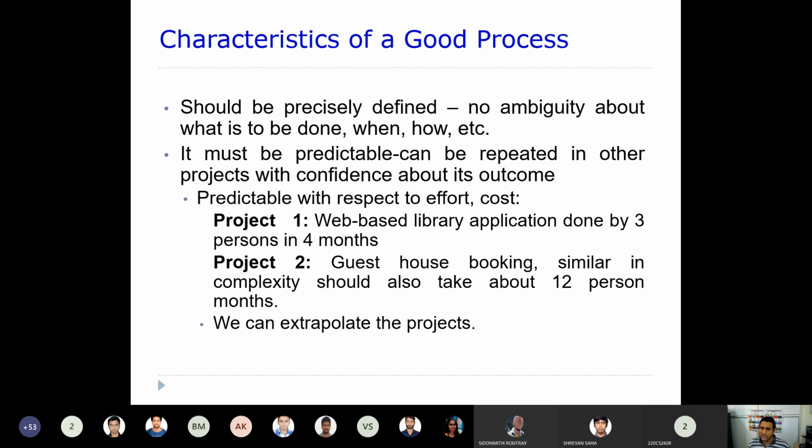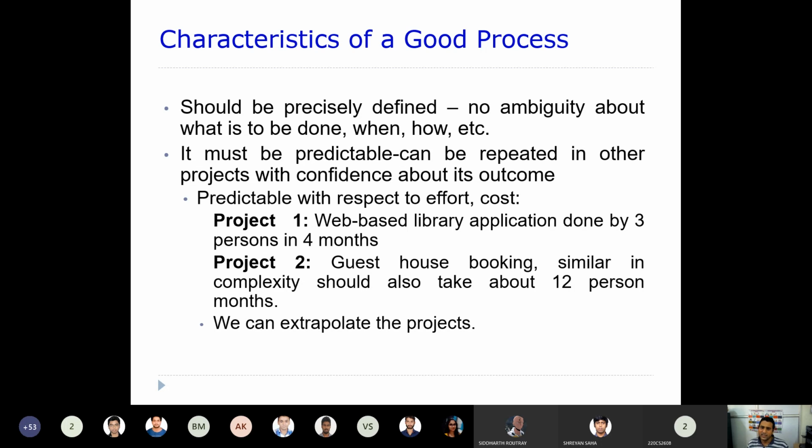So this is exactly what effort is. Effort means 3 persons required to develop this application within 4 months. Now you can easily calculate the cost based upon this effort also. 3 persons will be continuously working for 4 months.